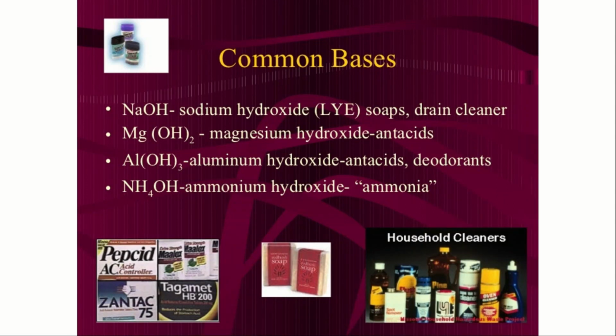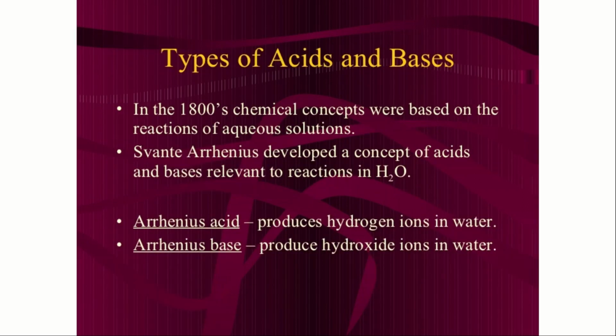Some of the most common bases found in our surroundings are NaOH, sodium hydroxide, which is used in soaps, drain cleaner, etc. Mg(OH)2, that is magnesium hydroxide, is used in antacids. When acidity occurs, then antacids are used. Next is Al(OH)3, that is aluminium hydroxide. It is also used in antacids and deodorants. NH4OH, ammonium hydroxide, is used in ammonia.